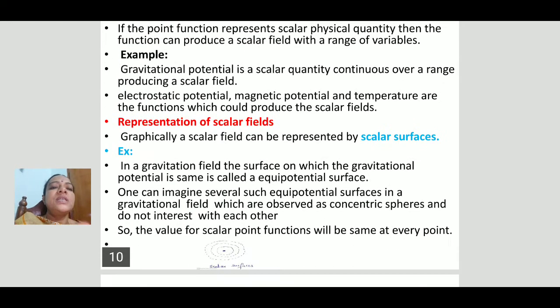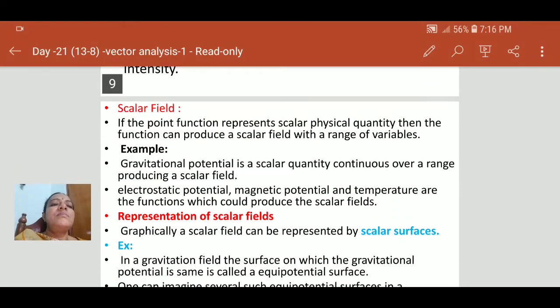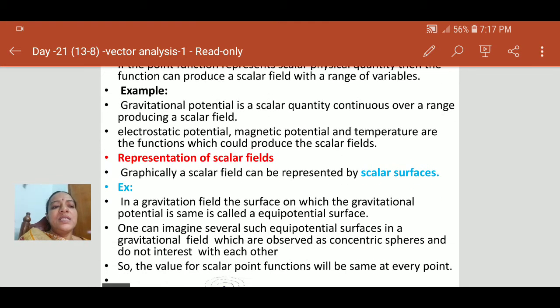Next, coming to scalar field: if the point function represents a scalar physical quantity, then the function can produce a scalar field over a range of variables. An example is gravitational potential, a scalar quantity continuous over a range, producing a scalar field. Similarly, electrostatic potential, magnetic potential, and temperature produce scalar fields.